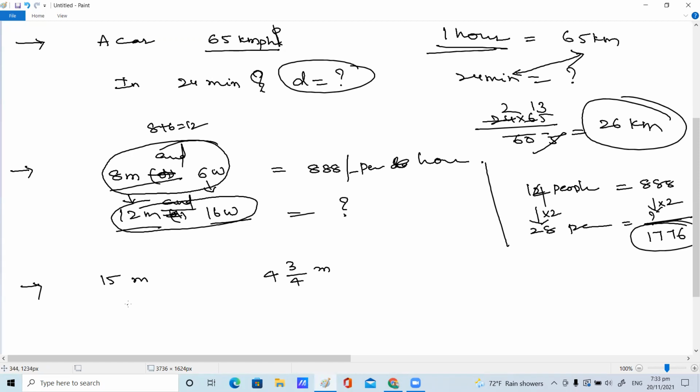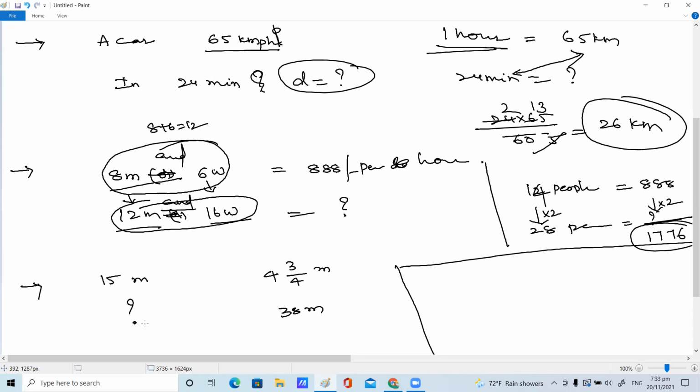15 men can dig a hole 3 by 4 meters long in one day. How many men will be required to dig 38 meters? If you want to dig 38 meters, how many men should be required? What we should do, Inaya, in this case? Is it direct proportion or indirect proportion, Bhavya, Nitya?